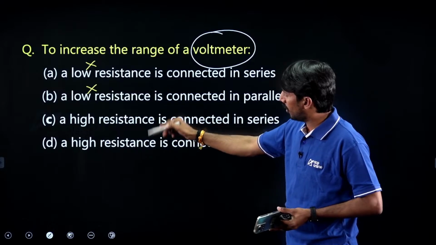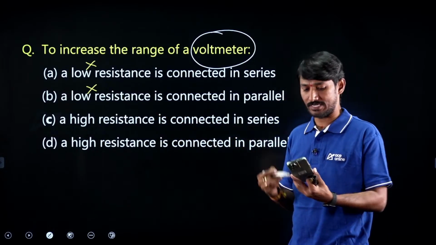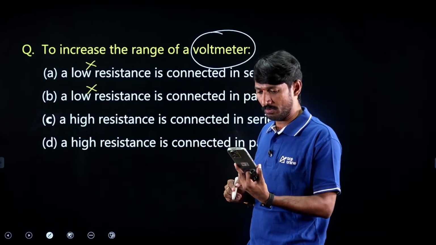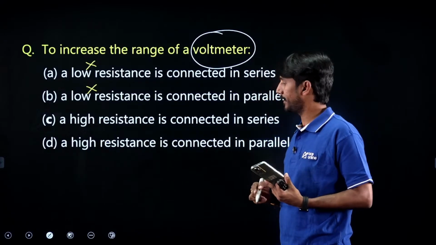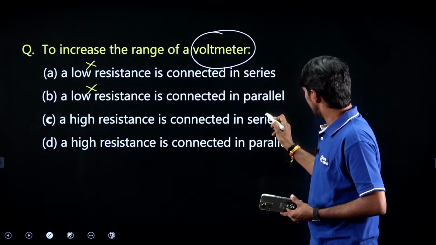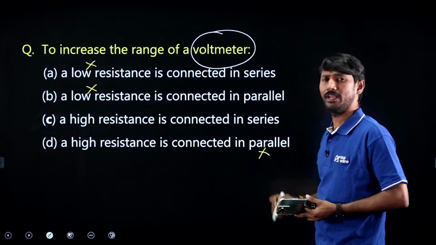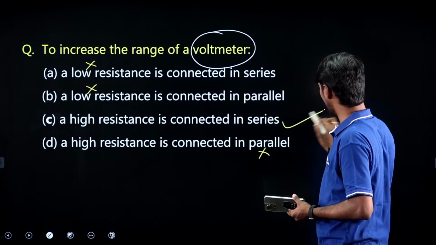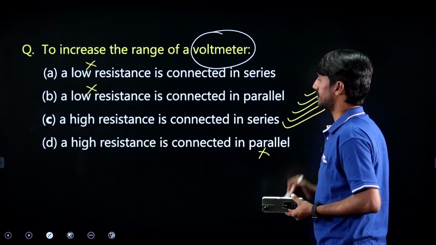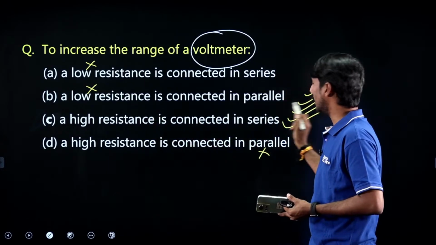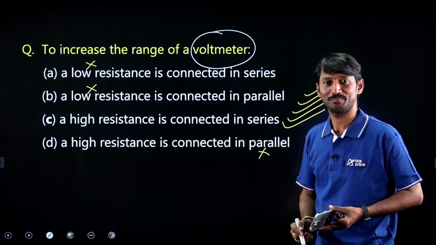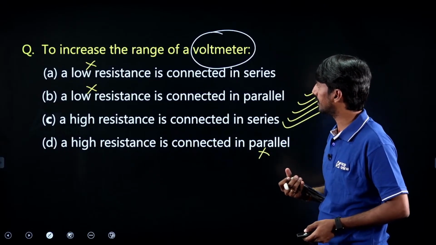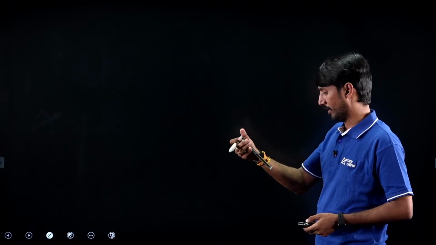Now tell me, among these two, which is correct, C or D? Okay, Uma gave option C. Yes. Here, series and parallel is anyway wrong, because for voltage extension, series connection should be there. So yes, this is the answer: high resistance connected in series. Right? Many people gave the answer. Very good.